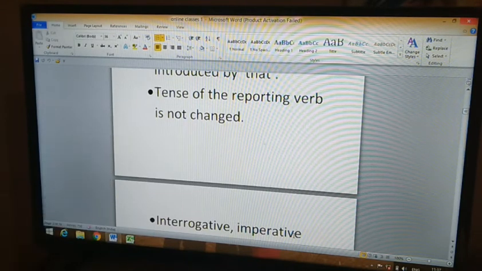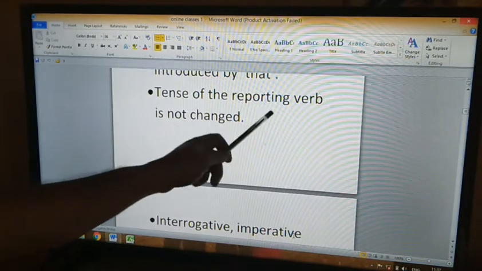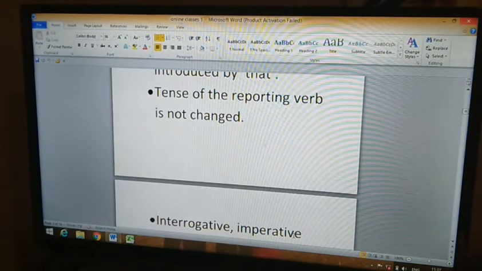The next one is, the tense of the reporting verb is not changed. The same example: He said, "I am busy now." He said is the reporting verb, so there is no change for the reporting verb said.